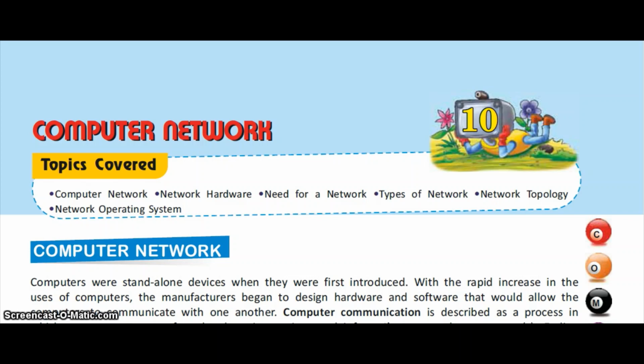So we were discussing the chapter computer network. I have already explained the chapter. Now today we will discuss the question answers and the exercises part. So let us start the question answers.